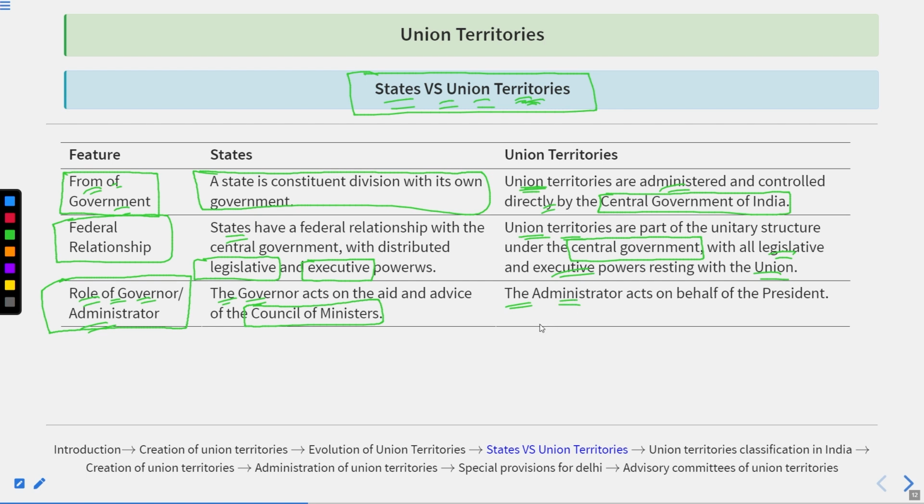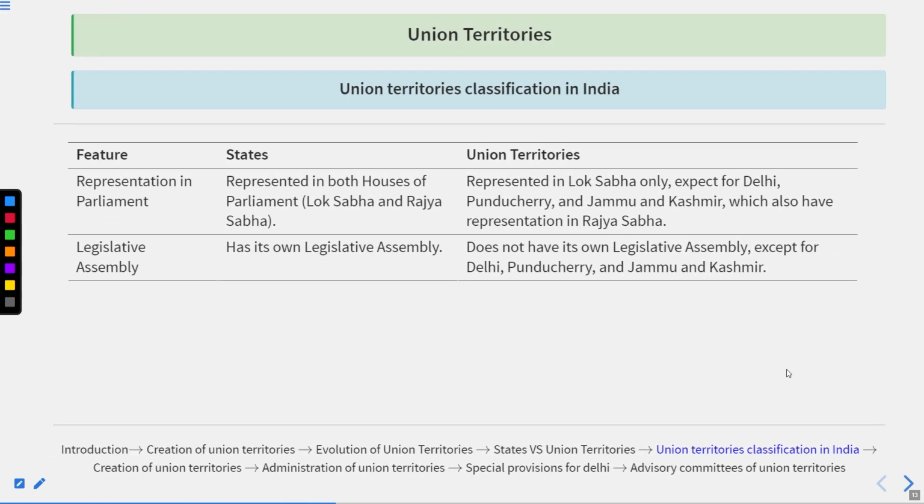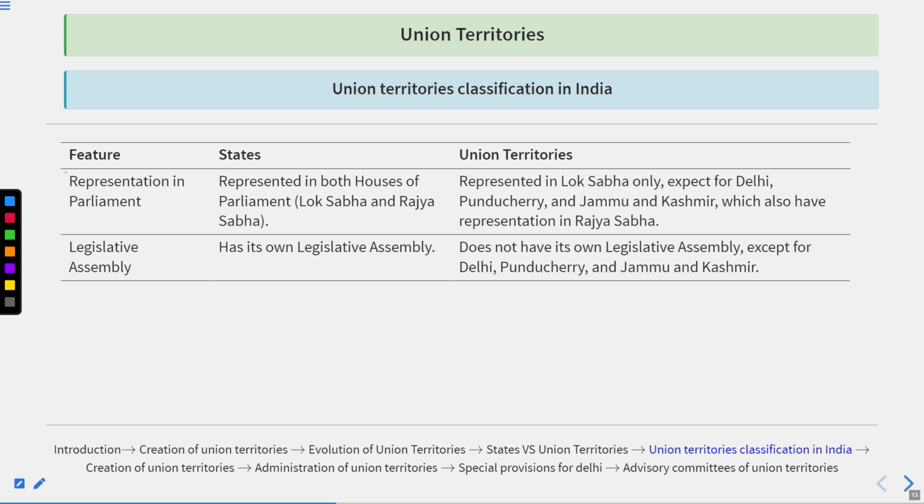The administrator acts on behalf of the president. It means whosoever would be appointed as an administrator of the union territory, he or she will be working on behalf of the president only.